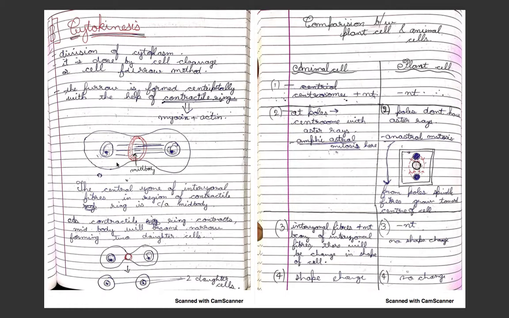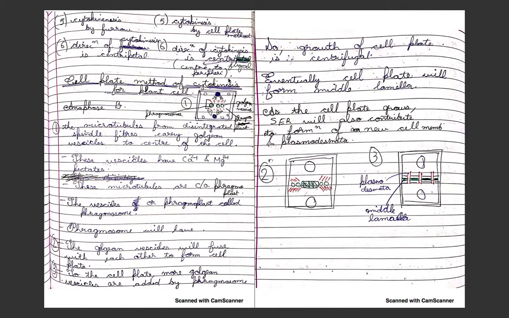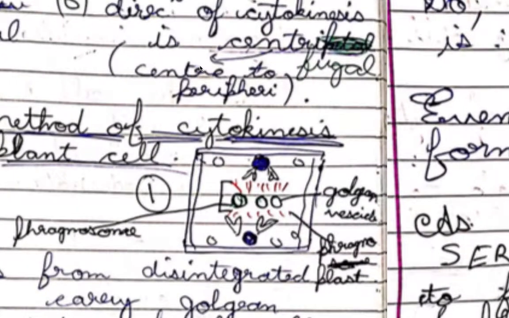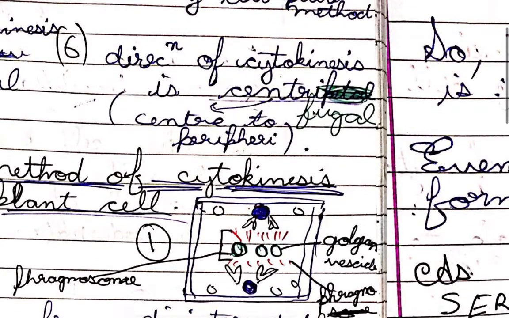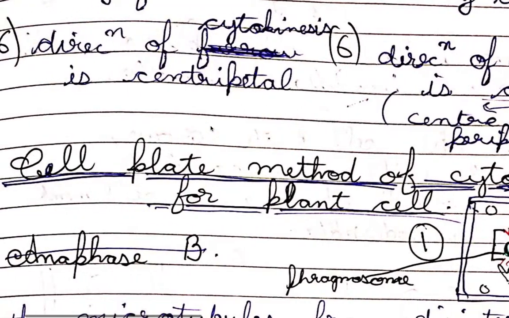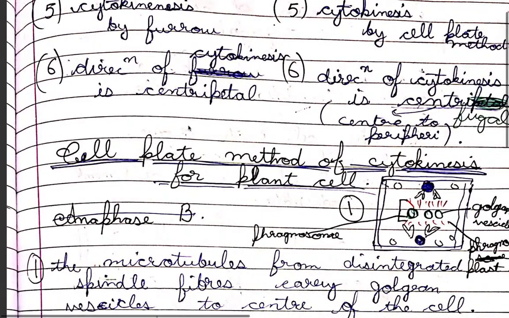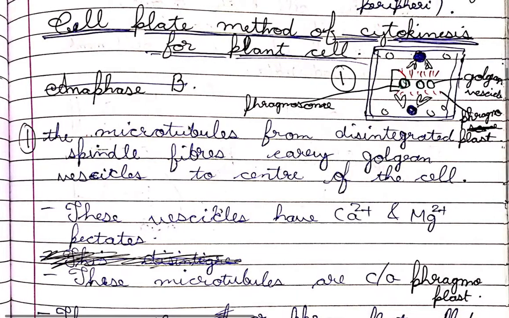But in plants it is the opposite. The direction of cytokinesis is centrifugal, that is from the center to the periphery. Now, the cell plate method for cytokinesis of the plant cell.